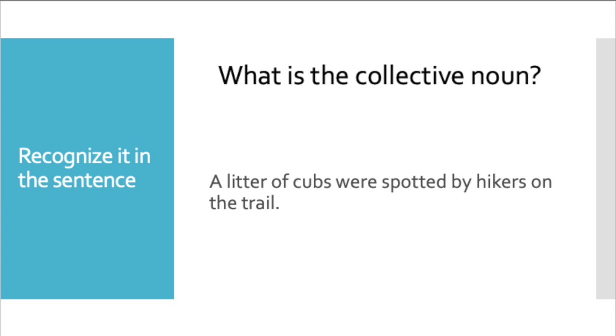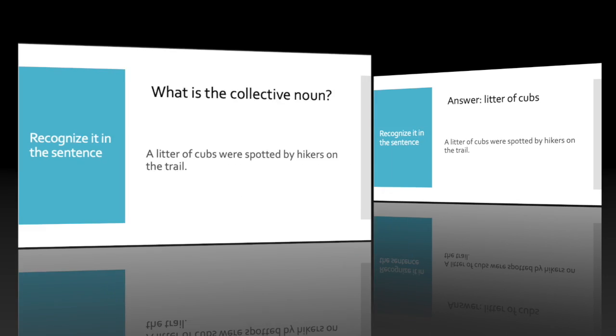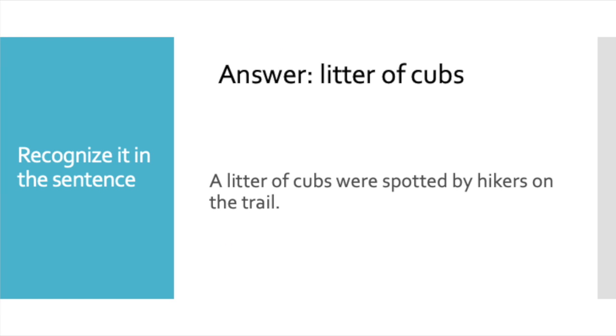Now we have to be able to recognize the collective nouns in a sentence. So what is the collective noun in the sentence: A litter of cubs were spotted by hikers on the trail. Pause the video and take time to think about this. In the sentence, a litter of cubs were spotted by hikers on the trail, the answer is litter of cubs. The cubs make up the litter. So we have to think about this as a group. A litter is the group, and it's made up of cubs.